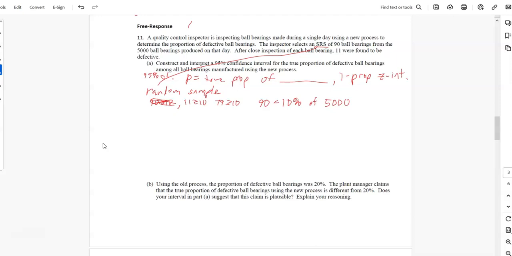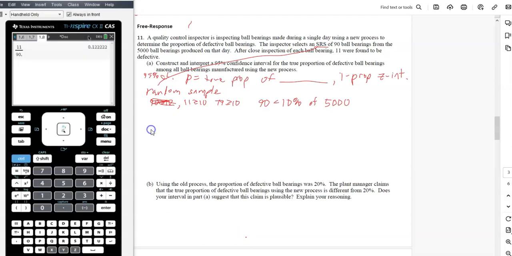We're going to plug into the formula here. So p hat, we might need to get a calculator out. Okay, so p hat is 0.12 plus or minus z critical value.